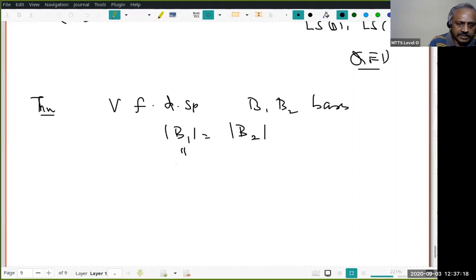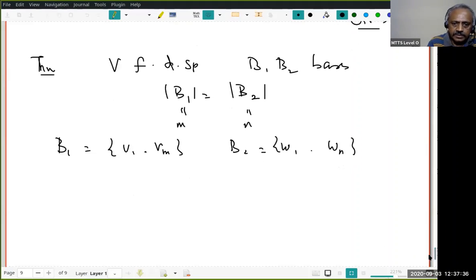Let us assume B1 has m elements and B2 has n elements, and let us assume B1 equals v1 to vm and B2 equals w1 to wn. We want to prove m is equal to n. Is that okay? Right. Now we want to use the last exchange lemma. The strategy is to replace some vector in B1 by w1, then replace some other vector in the remaining set by w2, and so on.